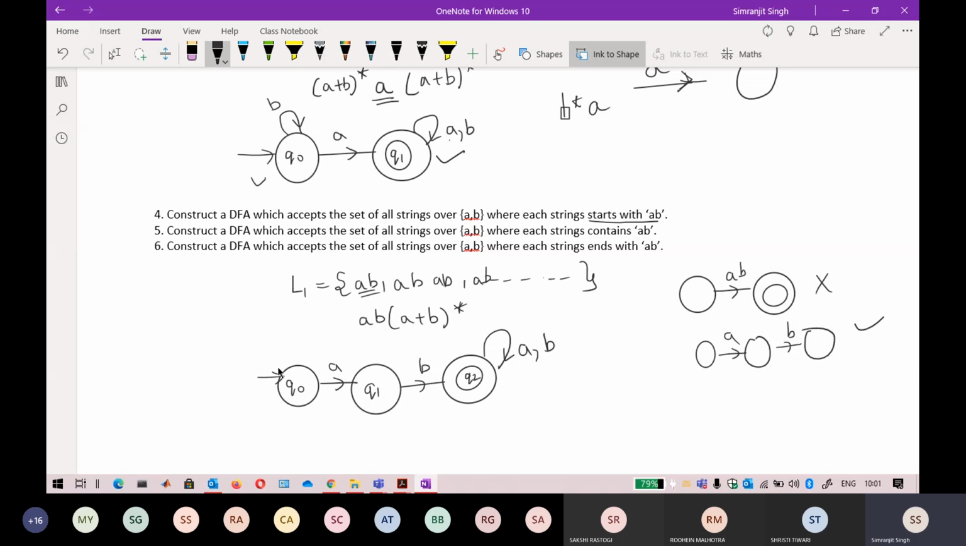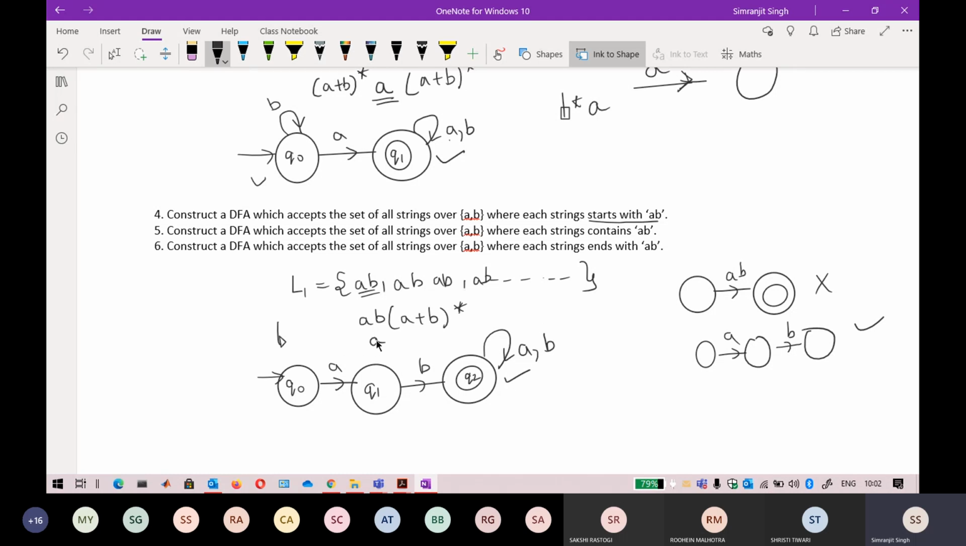Okay, so check for this Q node. On Q node, A is defined but B is not defined. Keep in mind that we haven't defined B on Q node. On Q1, B is defined but A is not defined. Okay, so only these two transitions are remaining. On Q2, the definition of A and B is defined.